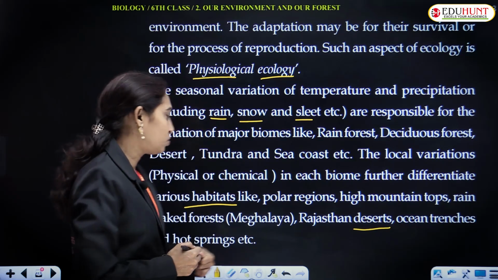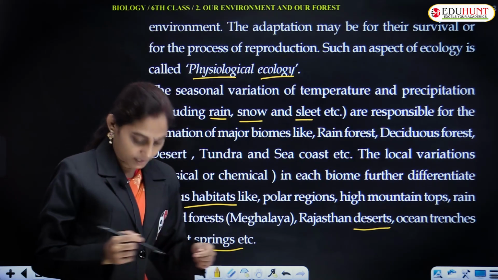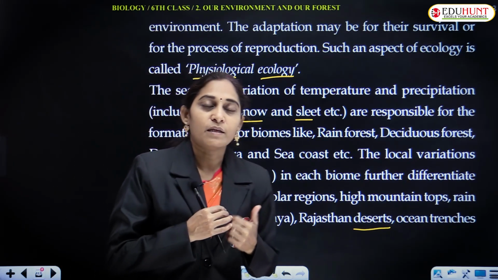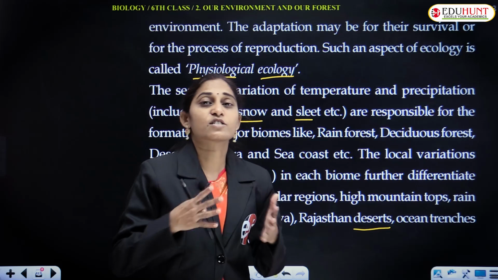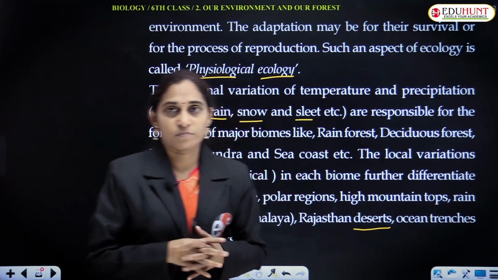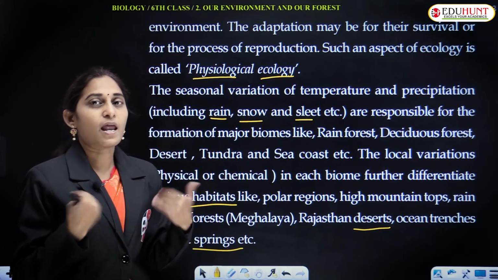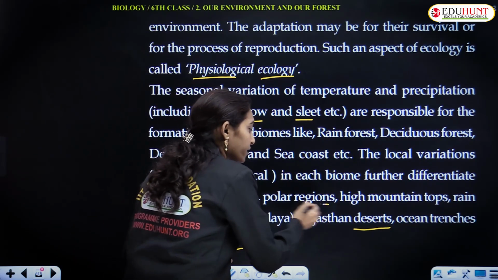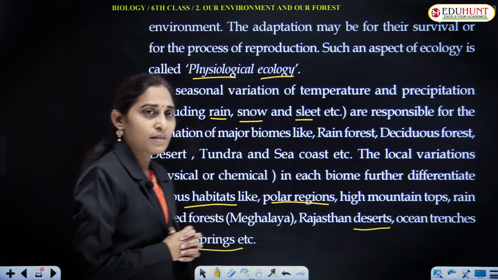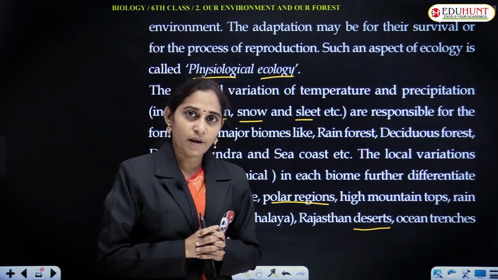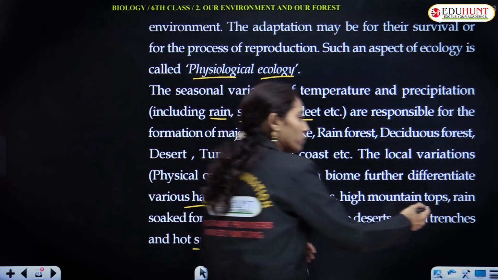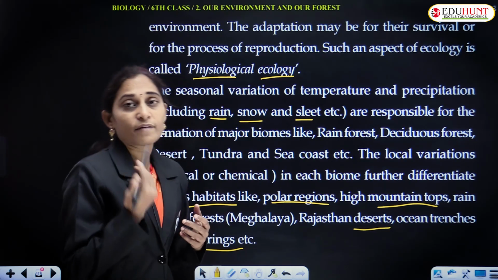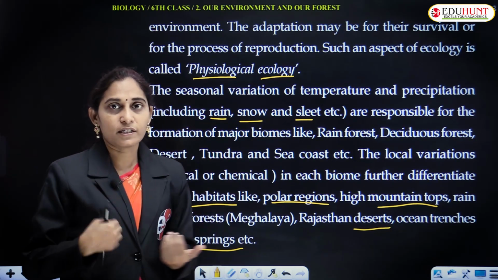Oceanic trenches and even hot springs represent different kinds of biomes. Depending on the habitat, there are various ecosystems and biomes. For example, in polar regions, animals like polar bears and rhododendron plants are present, and in high mountain tops the flora and fauna are different from other biomes.